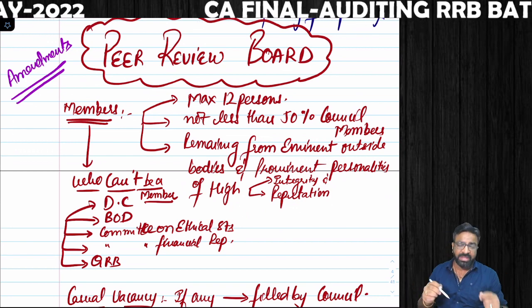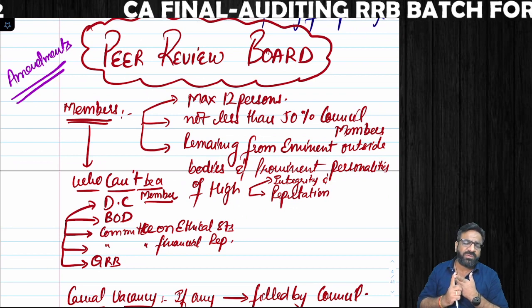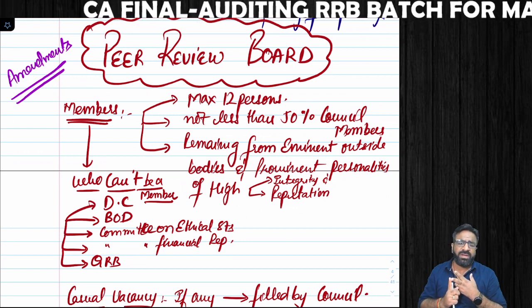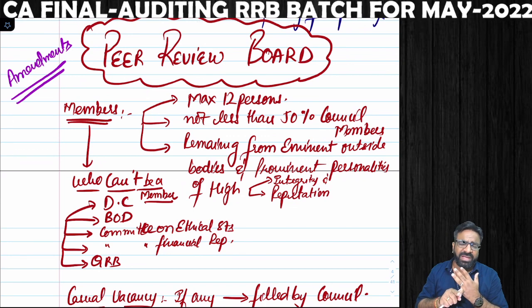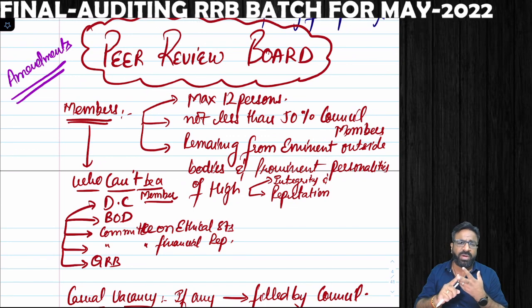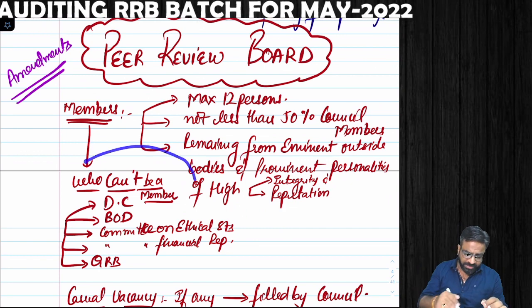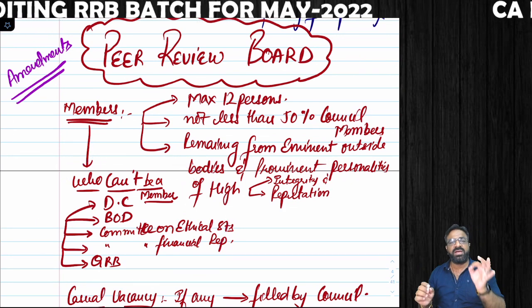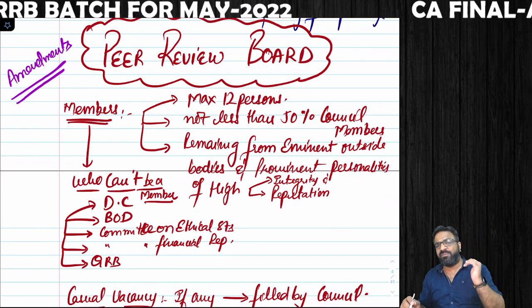Next, most important thing, if you want to be a member of the peer review board, you should not be a member of council, you should not be a member of disciplinary committee, you should not be a member of board of discipline, you should not be a member of committee on ethical standards, you should not be a member of QRB, you should not be a member of financial reporting committee. These are your disqualifications. If you are part of any of these committees, you will not be allowed to be a member of peer review board.